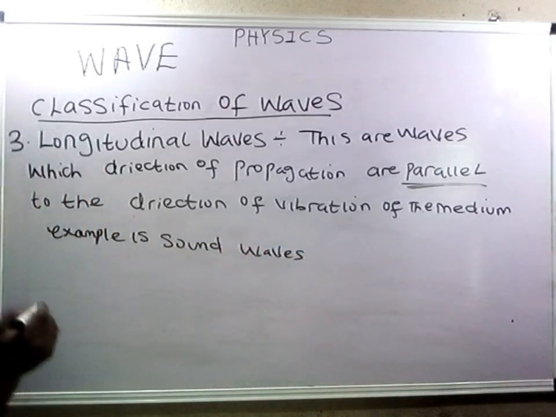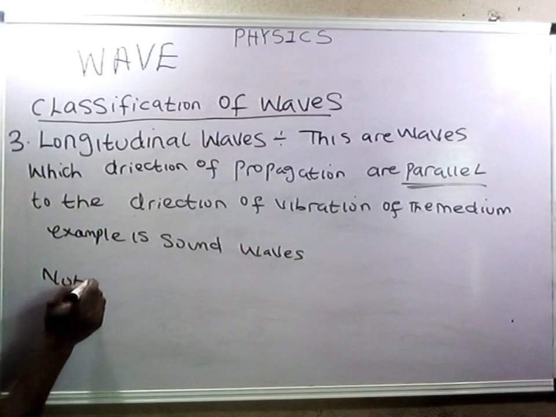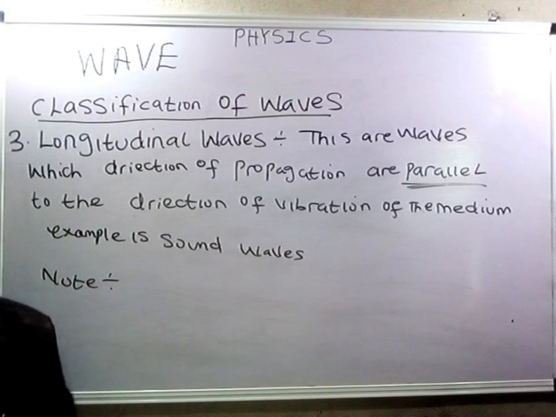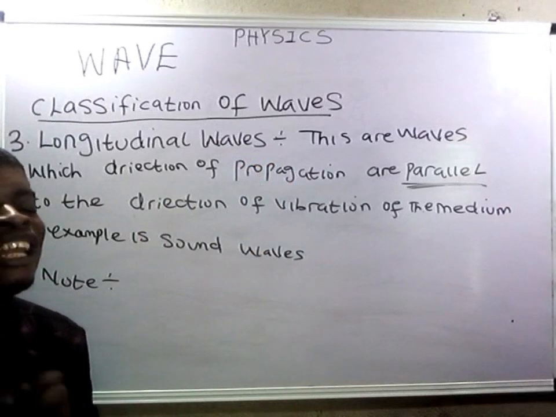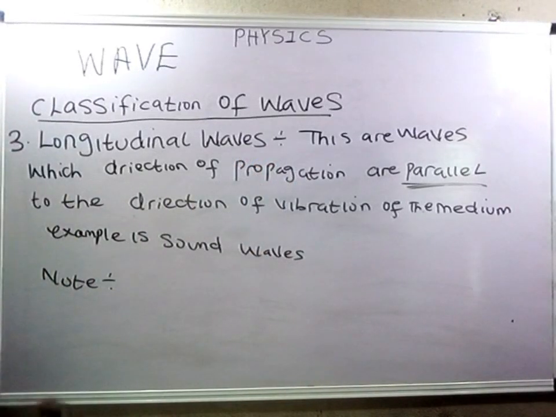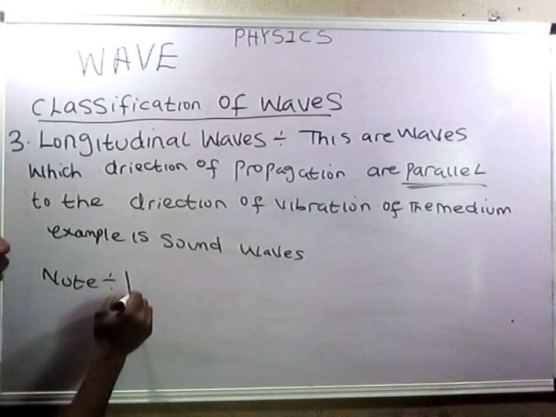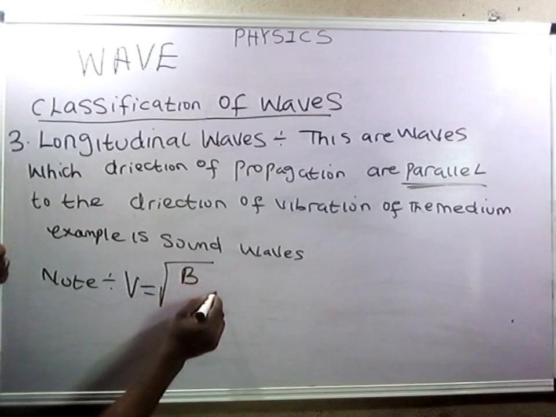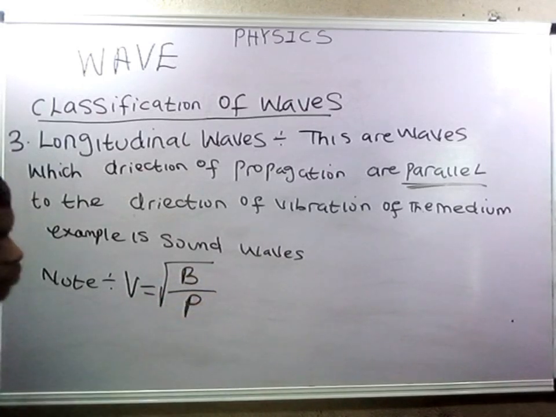And it must be noted that the speed of longitudinal waves in a fluid has a formula. The formula is V equals root of bulk modulus over density.